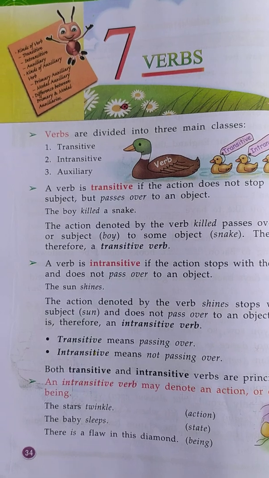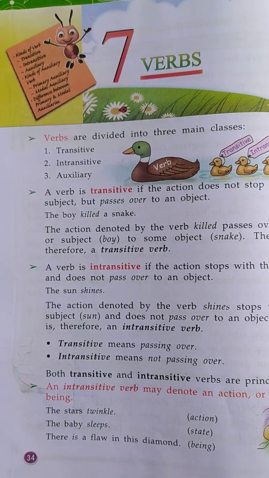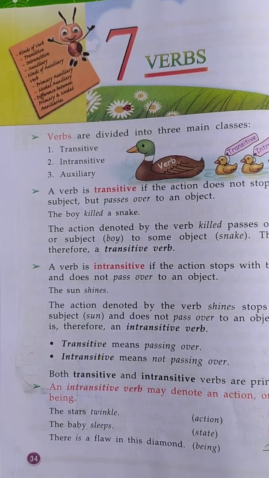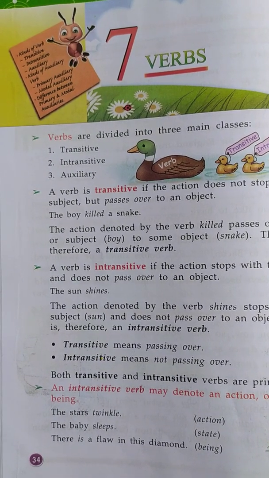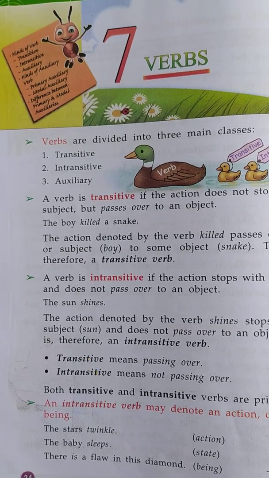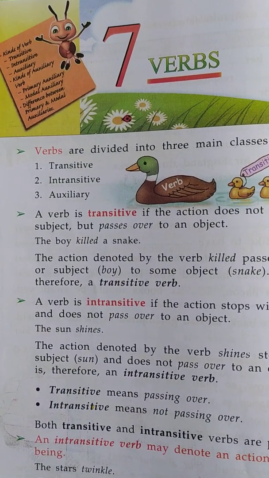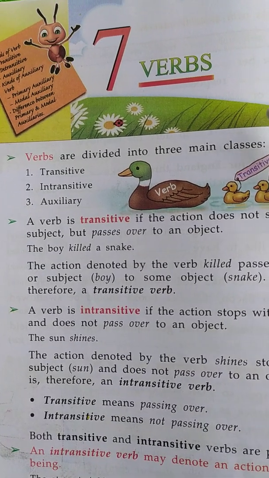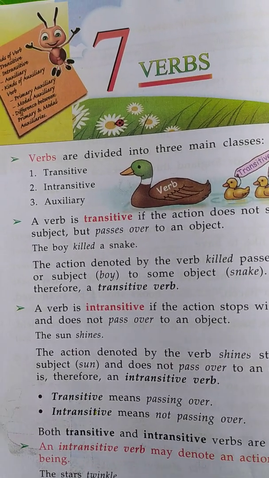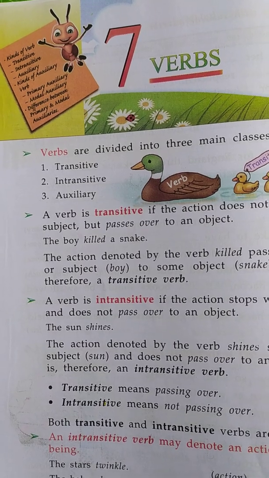Today in this video we are going to start chapter 7 in your English grammar book. So students, now open page number 34 in your English grammar book. Now see on the top of the page there is chapter 7. Chapter 7 is about the topic verbs. Okay. So you know what is a verb?